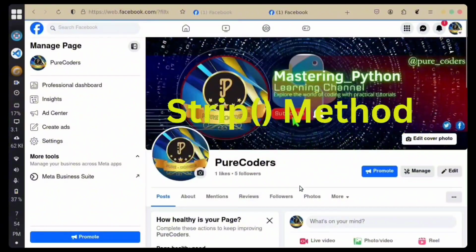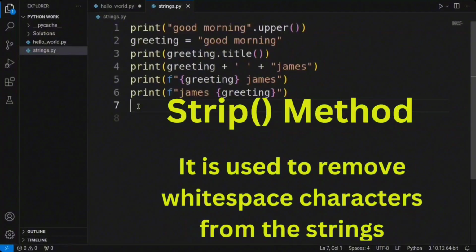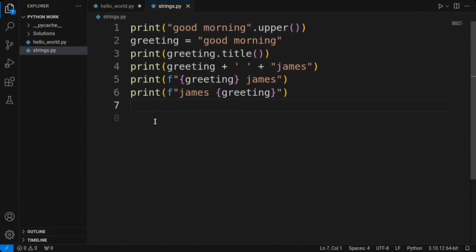That is where the strip method comes in. The strip method in Python is used to remove any leading spaces at the beginning and trailing spaces at the end, commonly known as white space characters, from a string. This allows for consistent and accurate matching of details, regardless of any extra spaces that may have been included during input.